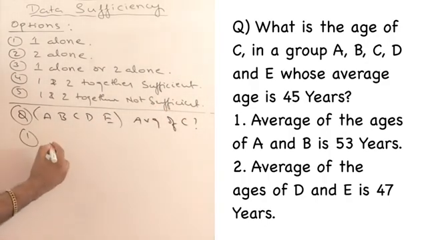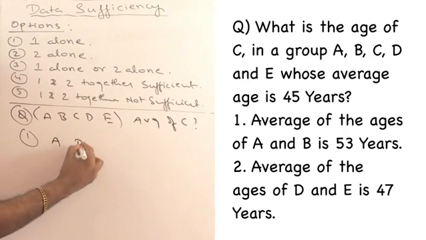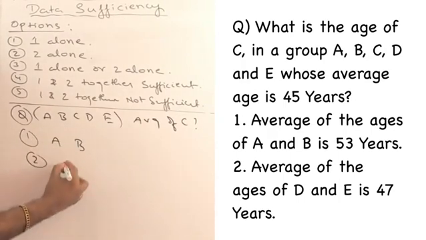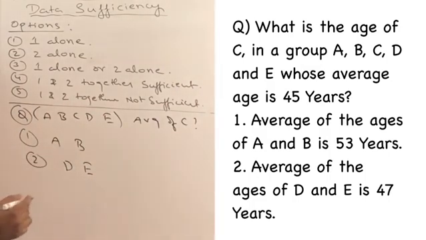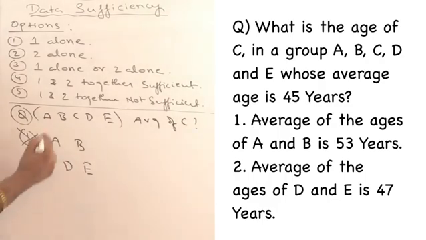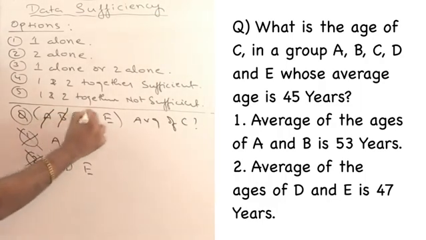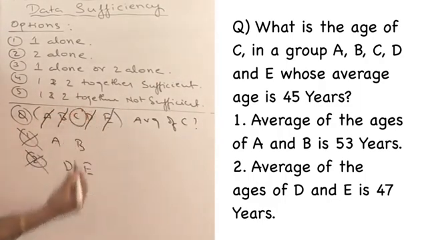From the first information, he has given average of A, B. And the second one, he has given average of D, E. By looking at it, you can answer the question. You need not find out the average. The numbers are not important for me. You know the total average. You know AB average, you know DE average. You can't answer independently with one nor with two. But together, you will know the average of A, B, D, E. The only one which is left is C because AB is given, DE is given.